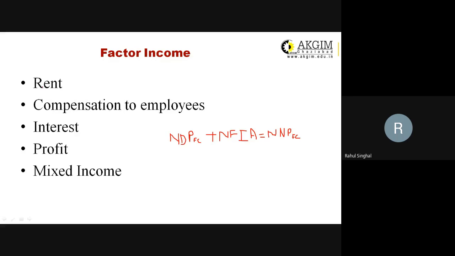So adding up all these five incomes gives the net domestic product at factor cost, and when we add net factor income from abroad, it is converted to net national product at factor cost. This is known as our national income. So this is our income method for finding out the national income.